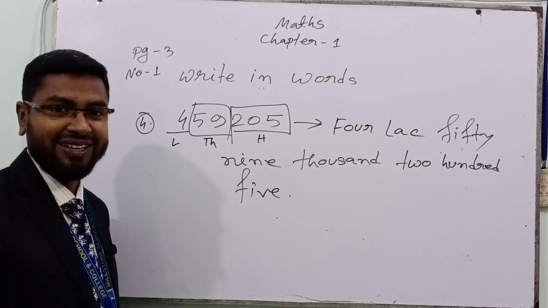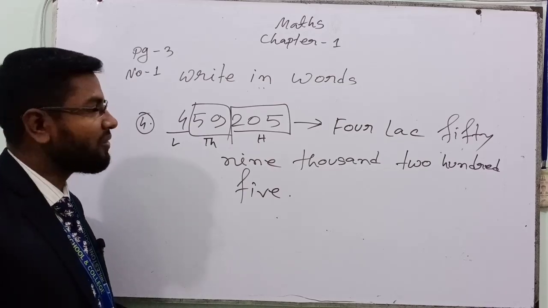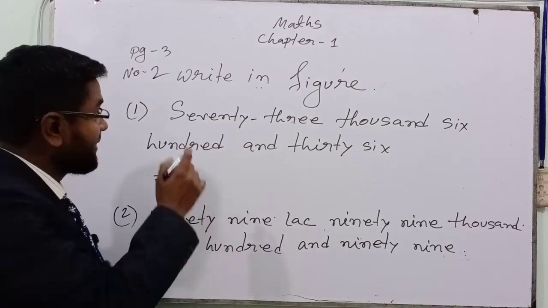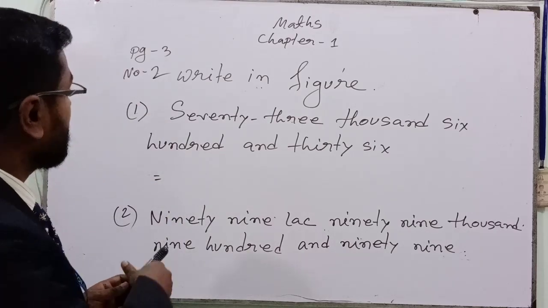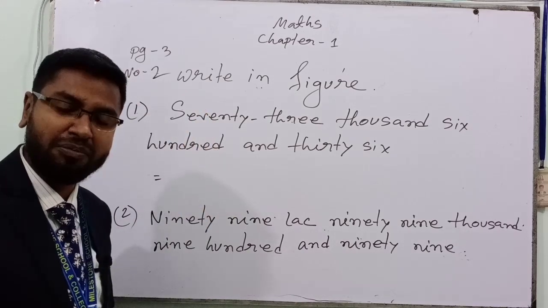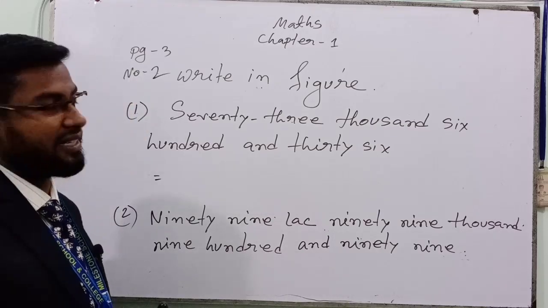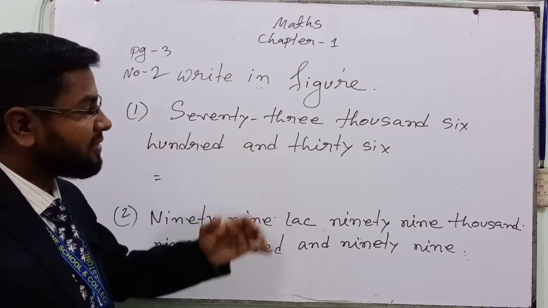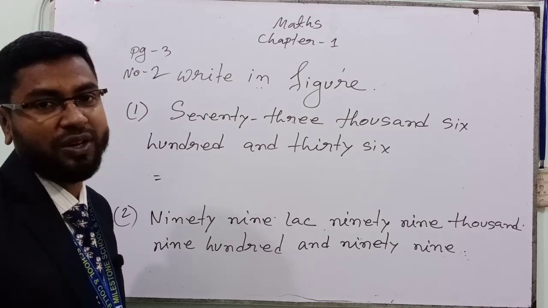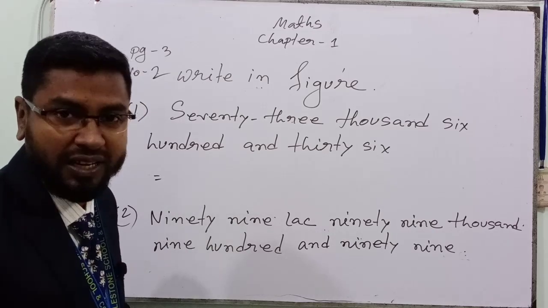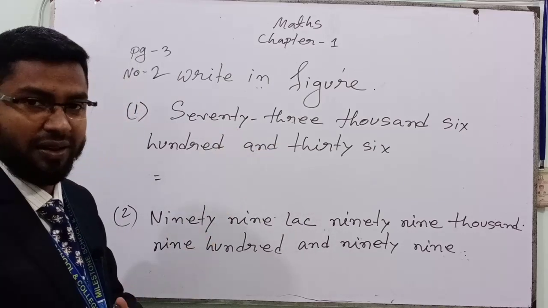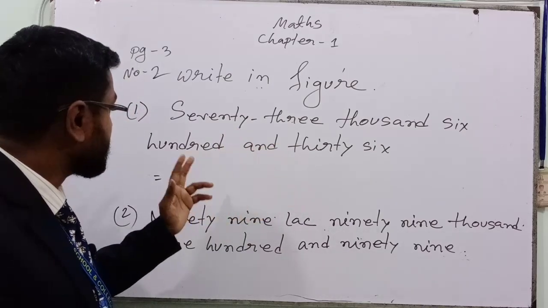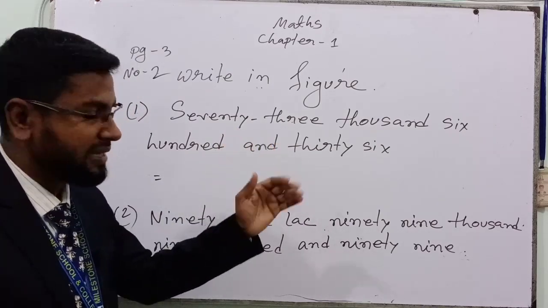Okay. Now we will go to page number 3, number 2, we will solve. Write in figures. Figure means we will write with digits. There it is written with words, we will convert it into figures. See, 73,636.